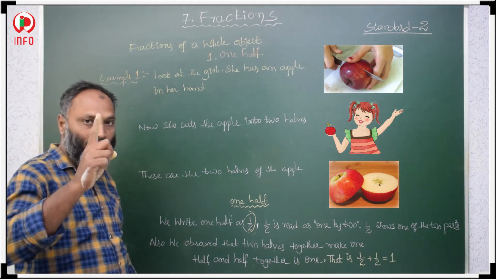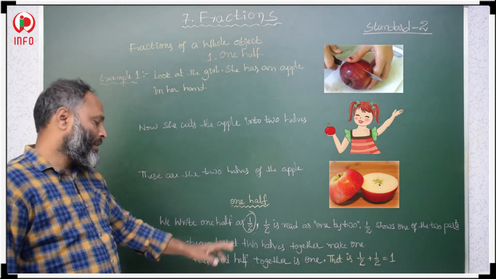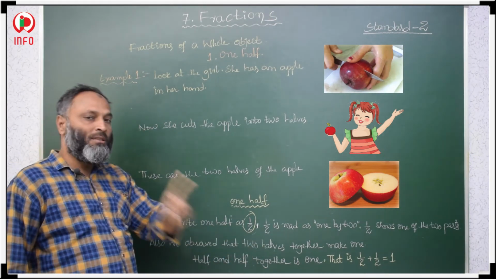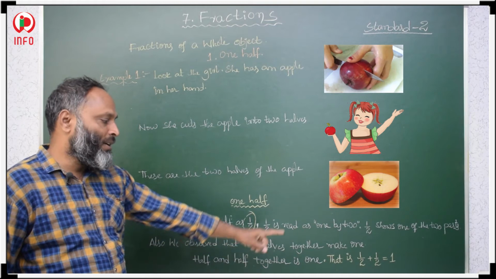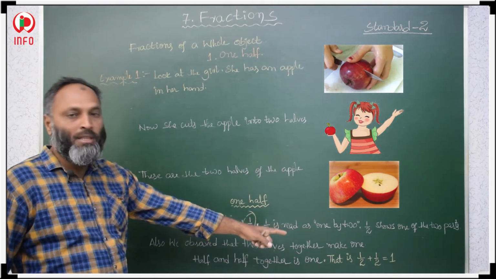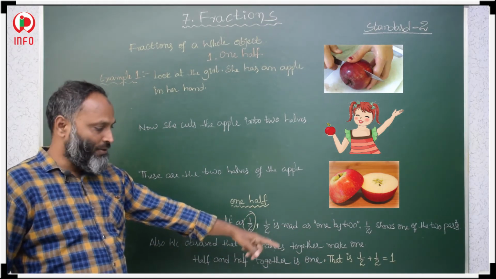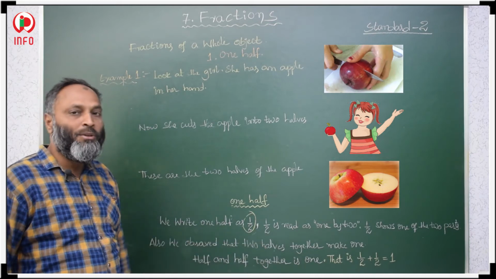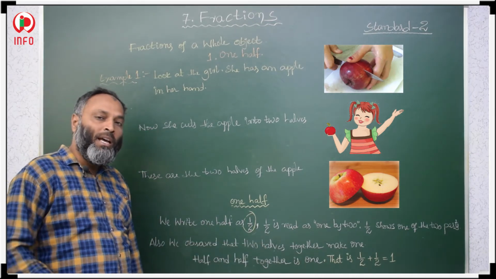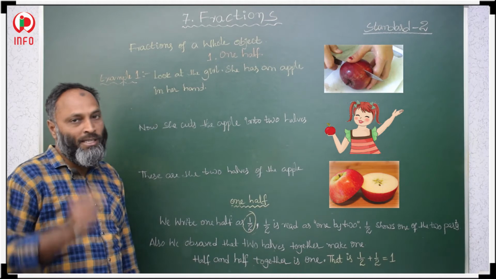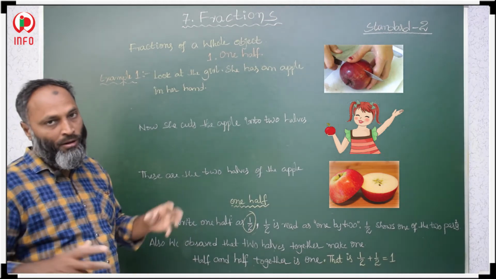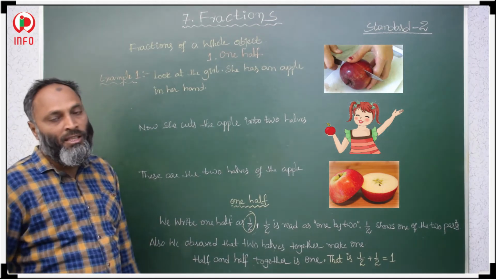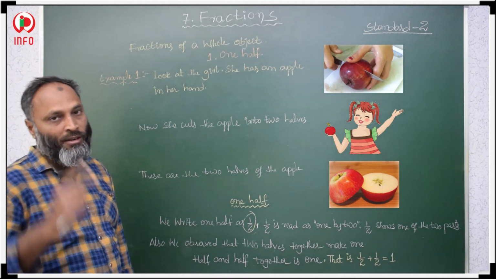Again we form one complete apple. It means half plus half together is 1. 1/2 plus 1/2 is 1, okay. Half plus half is always 1.